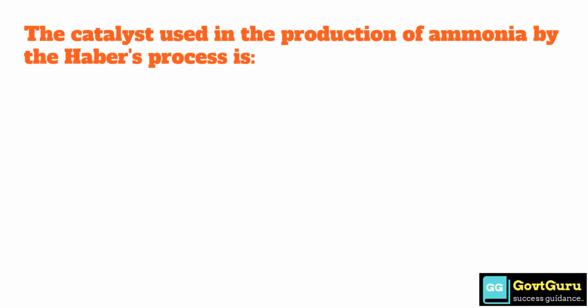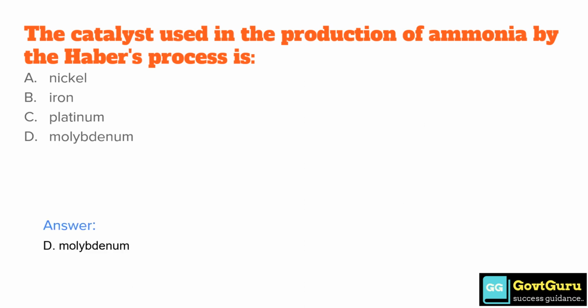The catalyst used in the production of ammonia by the Haber's process is option A, nickel. Option B, iron. Option C, platinum. Option D, molybdenum. So the answer is option D, molybdenum.